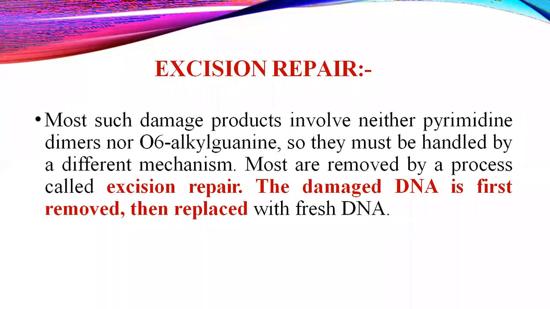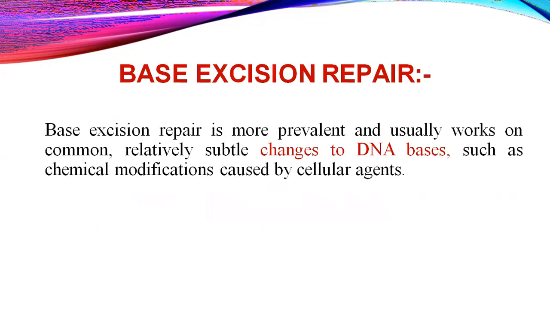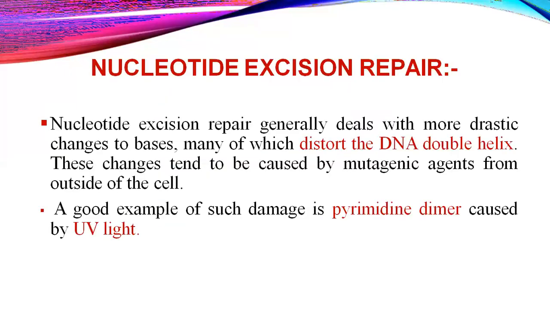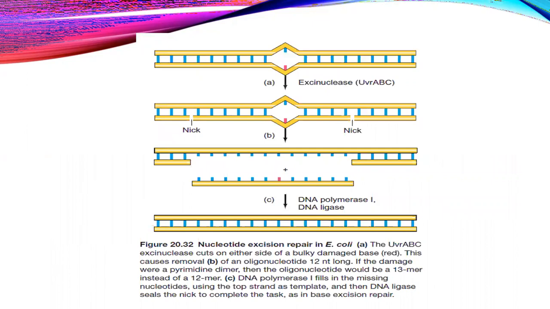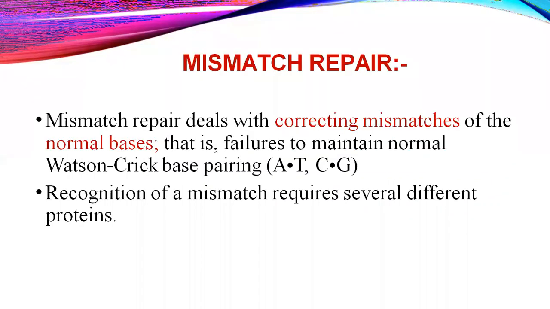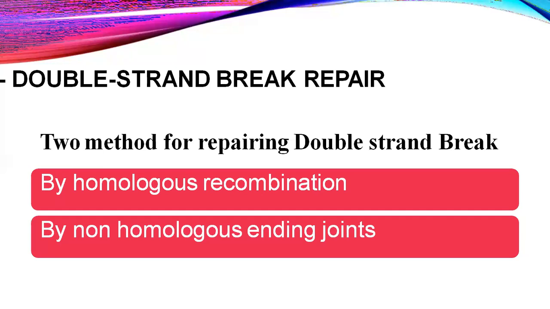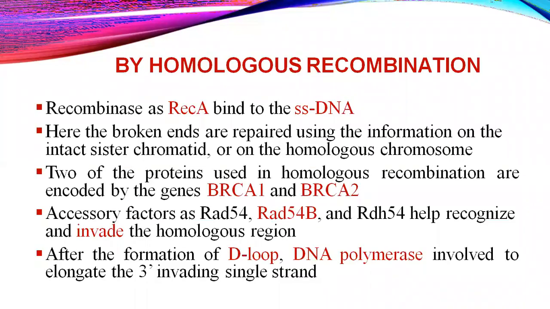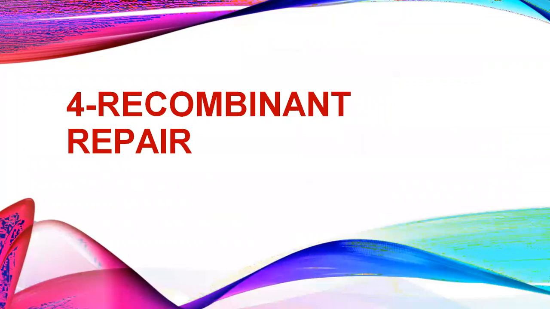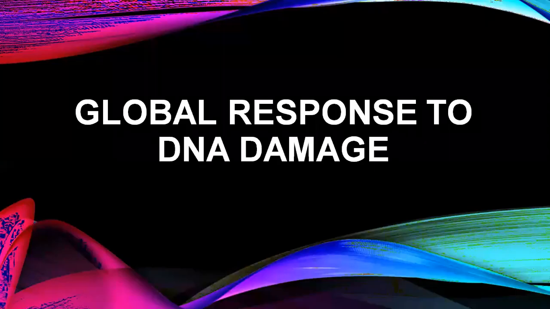The second one is excision repair. In excision repair, the first is base excision repair, the second one is nucleotide excision repair, and the third one is mismatch repair. Then after that, the recombination method, recombinant repair.